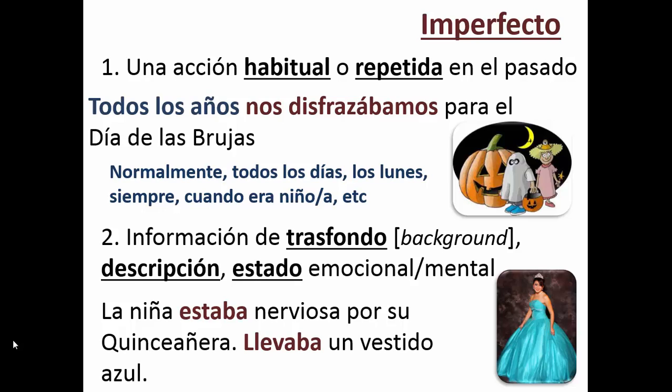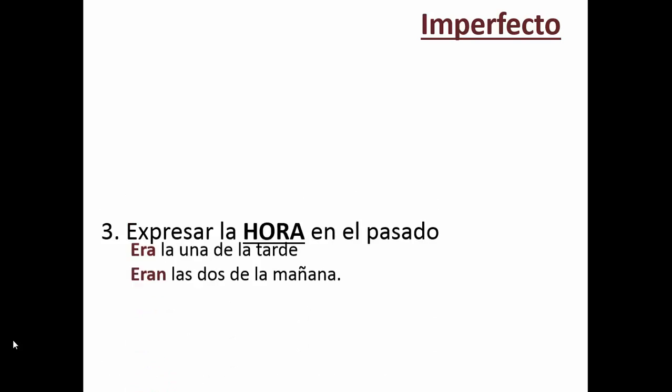The second situation where you would use the imperfect is if you're talking about background information, description, or emotional state. So this would represent the E in Al wept, or if we're just talking about a general description in the past. So la niña estaba nerviosa por su quinceañera. Llevaba un vestido azul. She was nervous, talking about an emotion in the past, and she wore a blue dress. Description. So please stop the video and I want you to write a sentence for number 2.